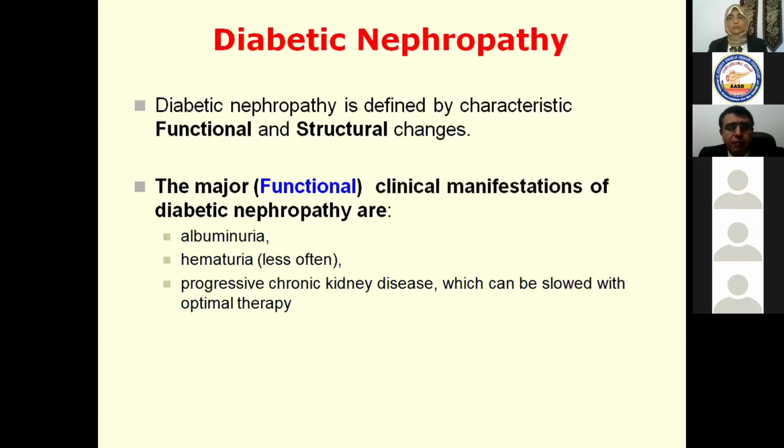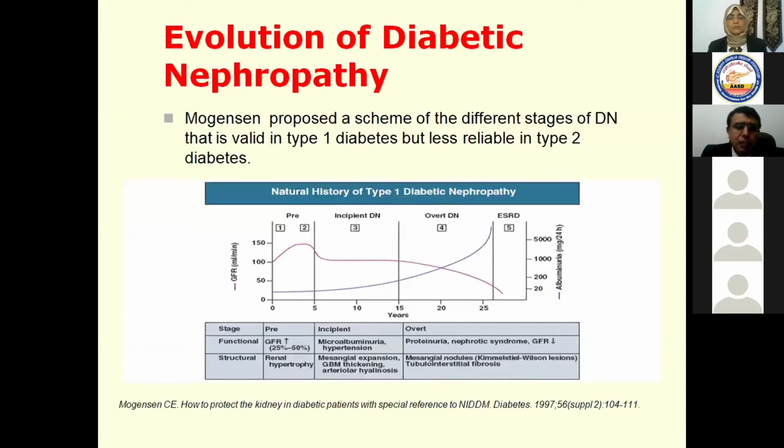Usually when you have diabetic nephropathy, you have albuminuria and progressive chronic kidney disease slowly over a longer time. And this is usually the natural history. In stages 1 and 2, the pre-stage, you have hyperfiltration and renal hypertrophy. When you have incipient diabetic nephropathy, which means stage 3, you have microalbuminuria, hypertension with mesangial expansion and thickening of the arterioles.